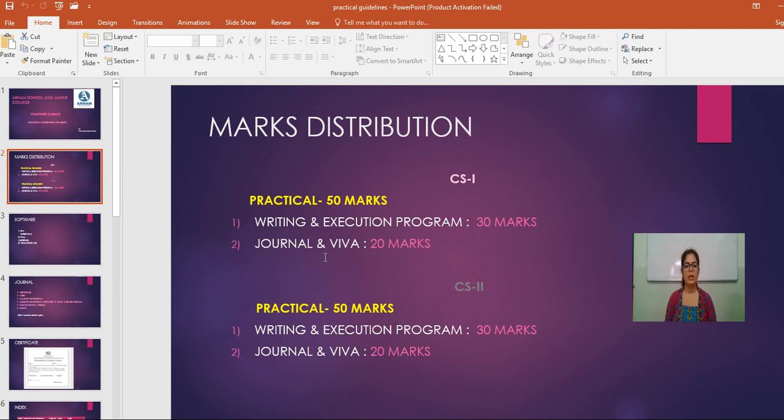In case of CS2, again practical will be of 50 marks. Writing and execution of the program is of 30 marks. In CS2 you have to write your program on your answer sheet as well as execute your program on the 8085 kit. And in journal, you have to write your programs in CS2, and Viva will be of 10 marks. So again your CS2 will be of 50 marks.